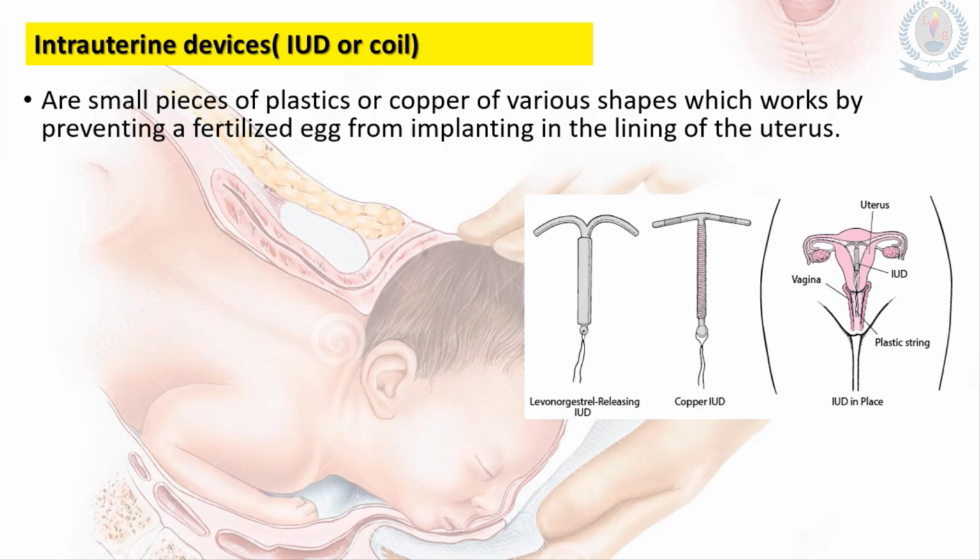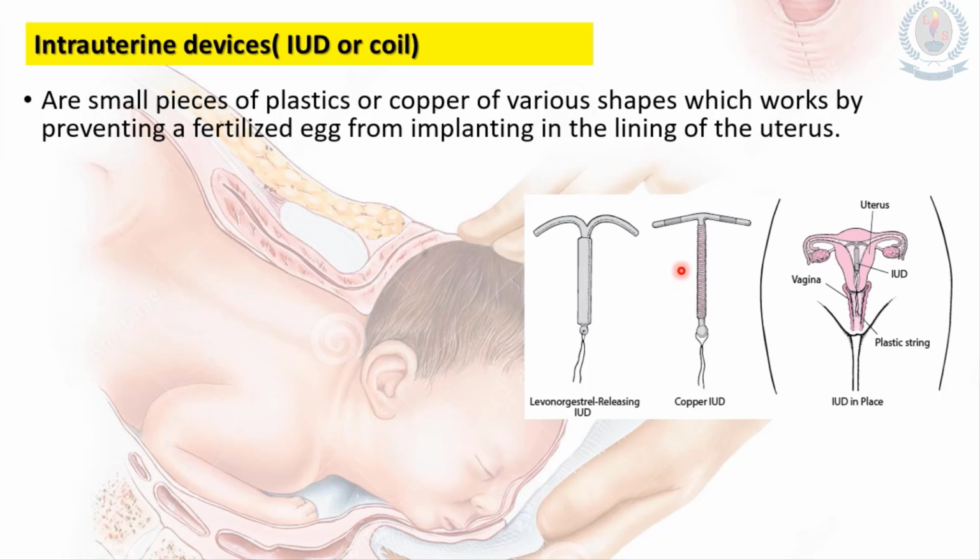This intrauterine device works by preventing a fertilized egg from implanting in the lining of the uterus. That means it won't let the fertilized egg enter the womb or uterus wall. If the fertilized egg is not entering the uterus, there is no pregnancy at all. That's how it avoids pregnancy.